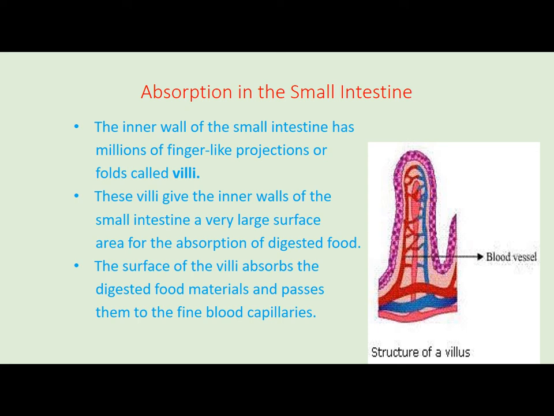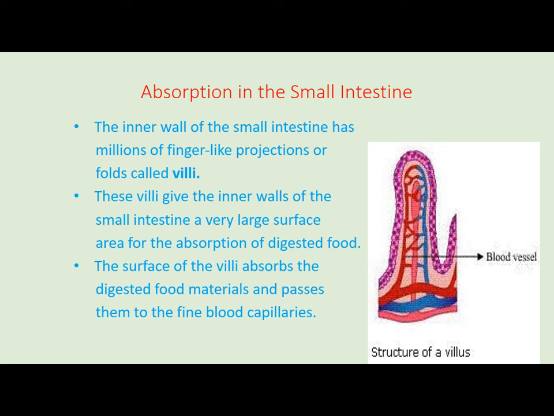Now what's the next? What will happen next, children? Absorption of the food. So mainly absorption takes place in the small intestine. You must have seen the structure of sponge. Sponge, how does it absorb water? Similarly, our small intestine also absorbs digested food. Actually digested food is in the liquid form. Now the food has converted into totally soluble form, liquid form. Now the walls of intestine can absorb food.